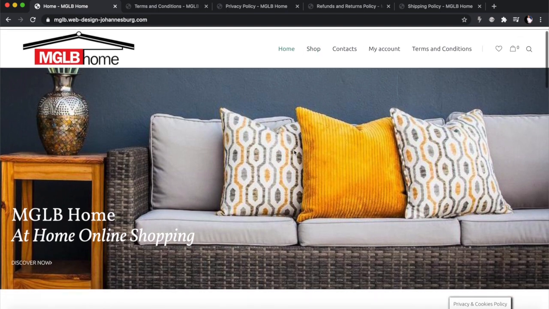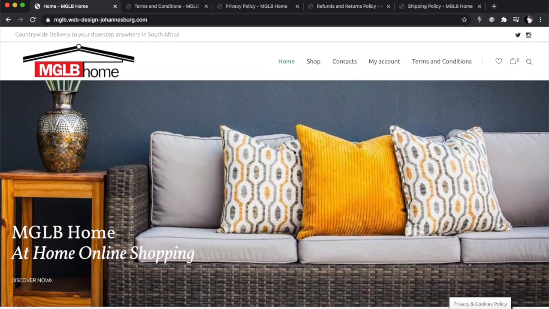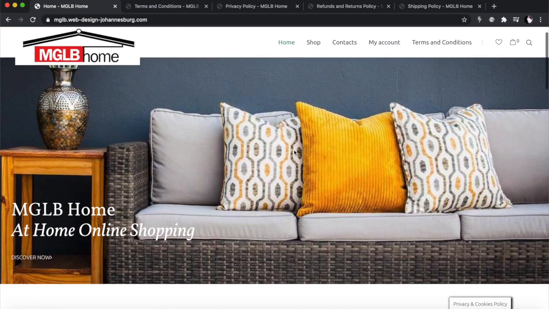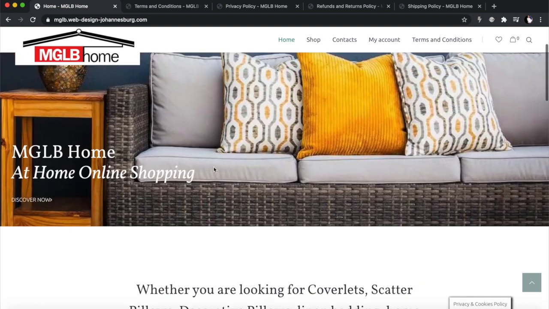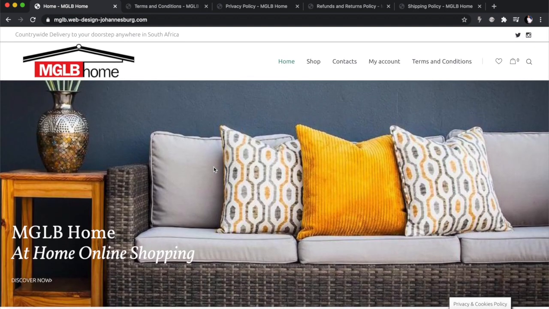So let's start by discussing the terms of service. This is the most important policy that you need to have in your online store, and I'm going to use this store that I recently did for a client of mine to show you some of these policies, just demonstrate them to you. If you want more information, perhaps templates, just let me know in the comments below and I can sort you out. But it's really important that you do these policies yourself.